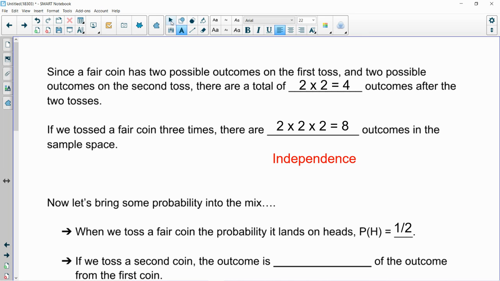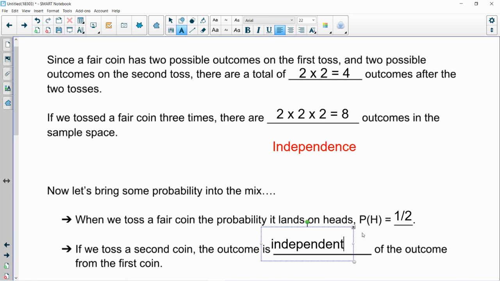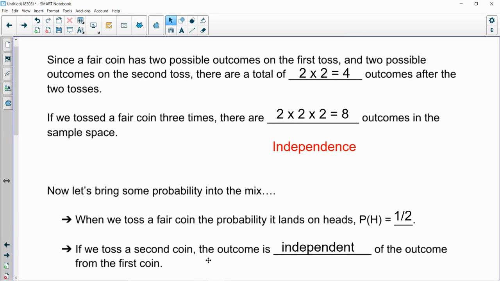Now, if we toss a second coin, the outcome is independent. Now, I ask you guys, I want you to think about this for a minute. How can we make a statement like this one here? We've tossed one coin. It's already done, right? Let's say it landed heads up. And now we're about to flip that second coin. The outcome of flipping that second coin, which could be heads or could be tails, is independent of the outcome of the first coin. And why can we say that?